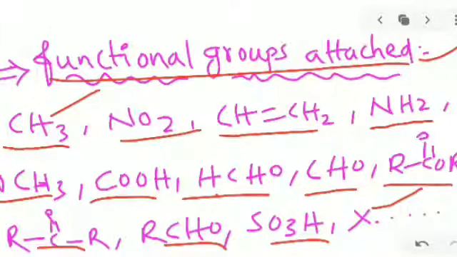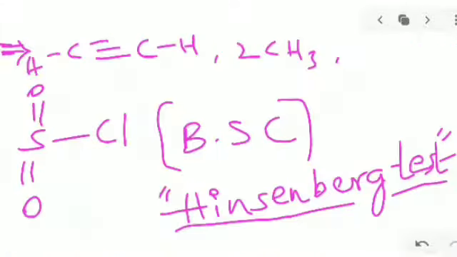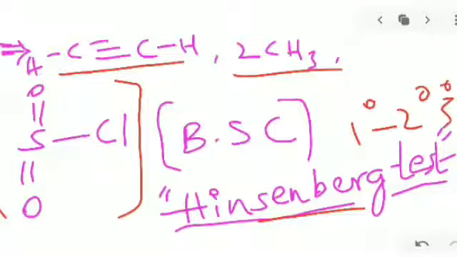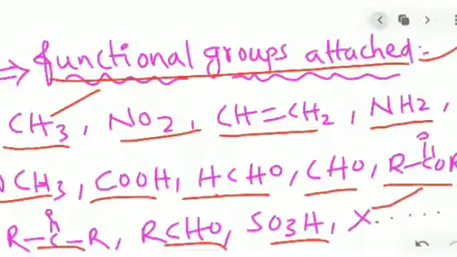If they are attached on the benzene ring, what happens and what do we call it, the other name. So it is also alkyne. Two methyl groups attached to benzene, what happens here. And the sulfonyl group and the Hinsberg test. The best example, this is a reagent used for the Hinsberg test, which is very important for finding primary, secondary and tertiary amines, to detect the particular amine. Okay, now see with examples.